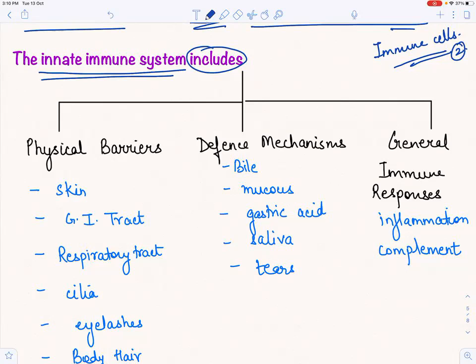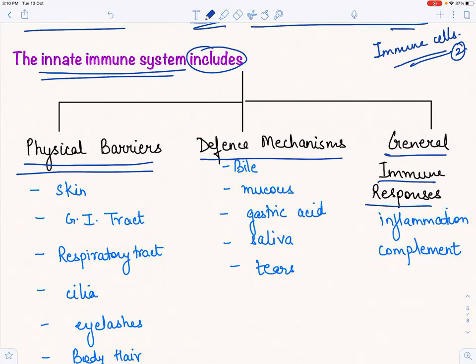But let us just see what the innate immunity system includes. What all is there in it? Our body is actually fighting the infections in basically 3 manners in the innate immunity system: physical barriers, defense mechanism, general immune response.